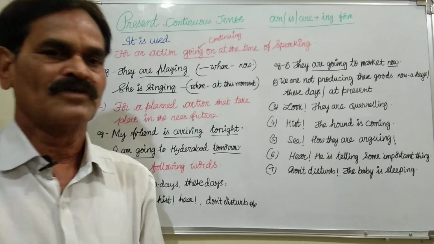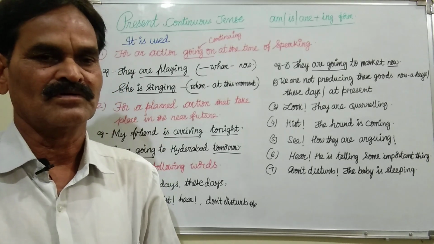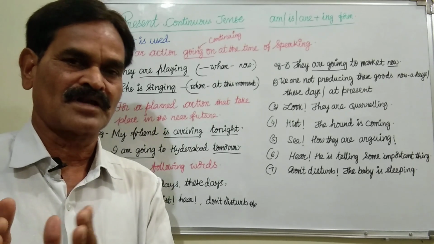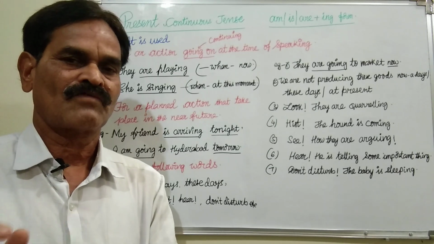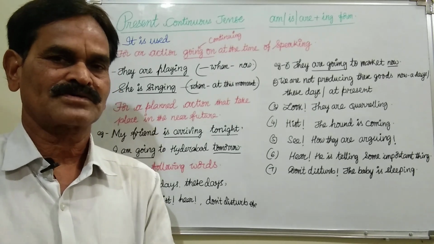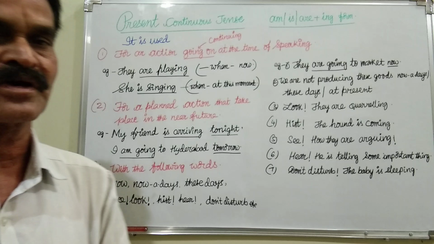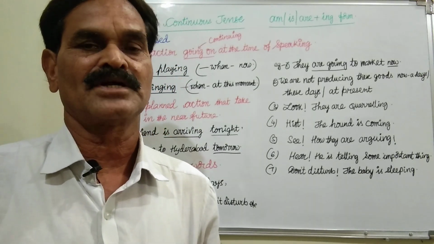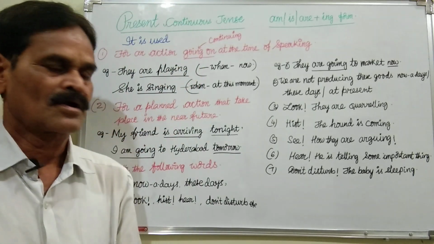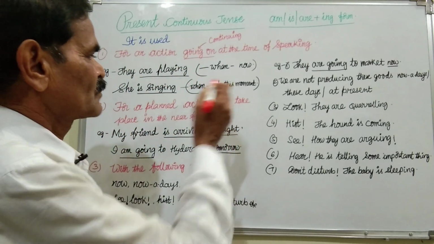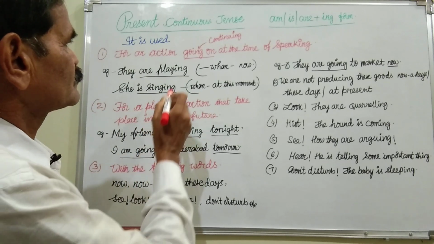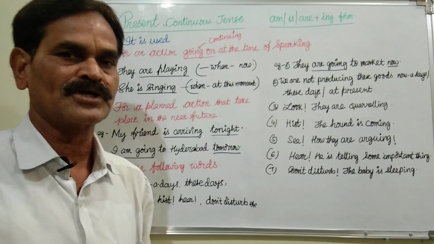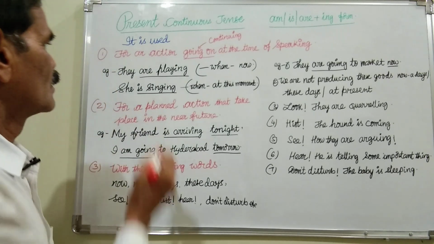And if a time is given after this verb, like since morning, for 4 hours, if that kind of timing is given, we should not use present continuous. There we have to use present perfect continuous. Present continuous is used only for an action that is going on, or continuing, at the time of speaking.